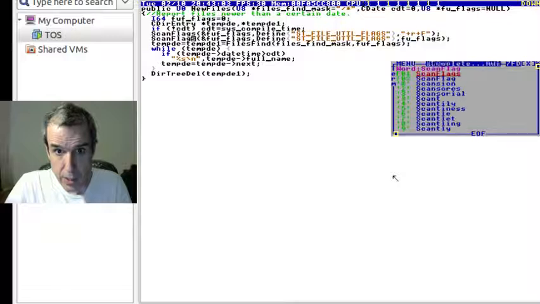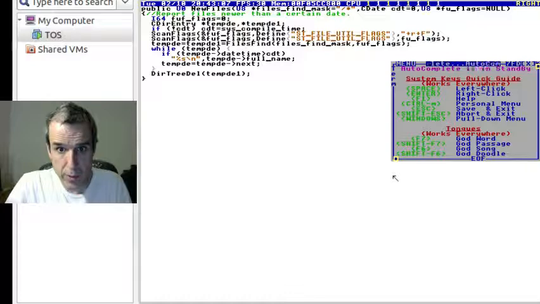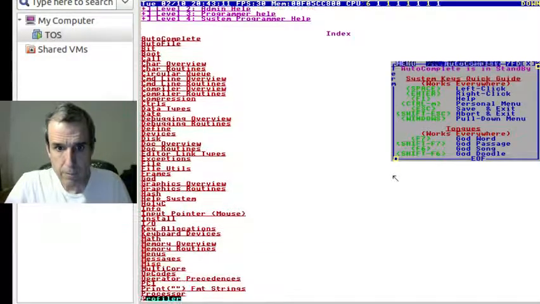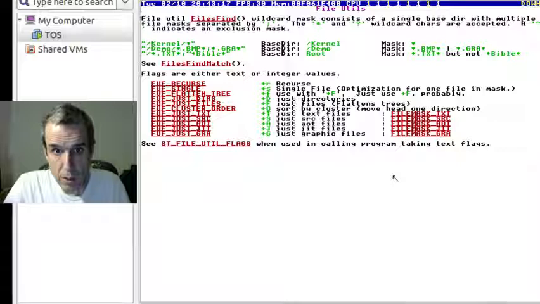Here's the interesting part. You have to get familiar with the file utils. All the commands use this.